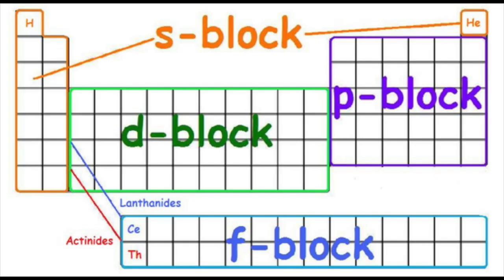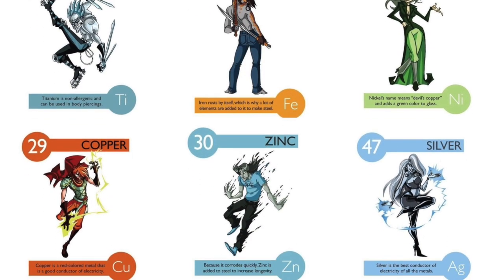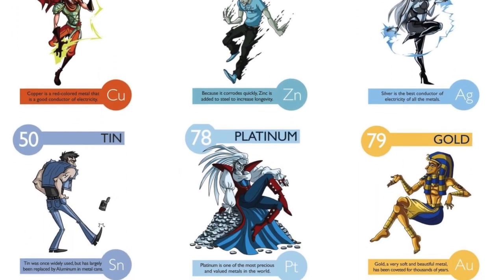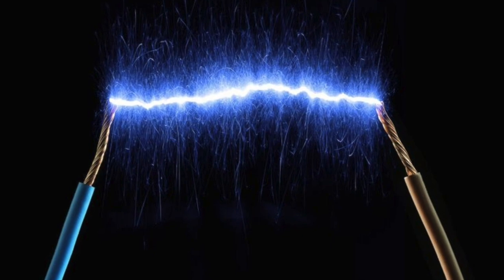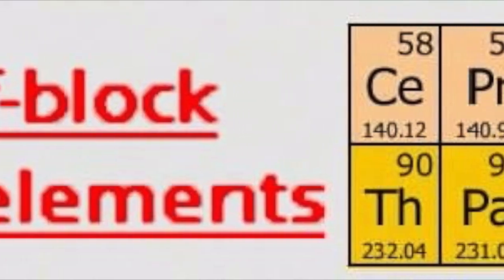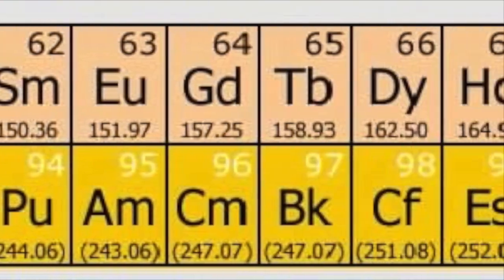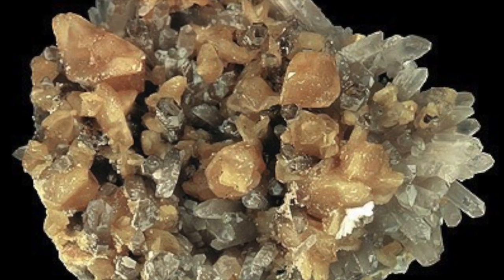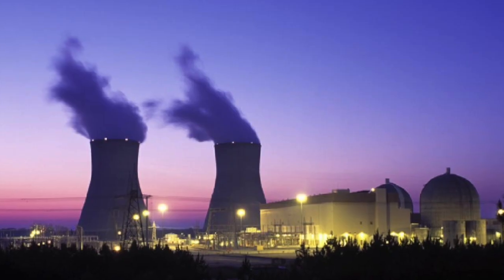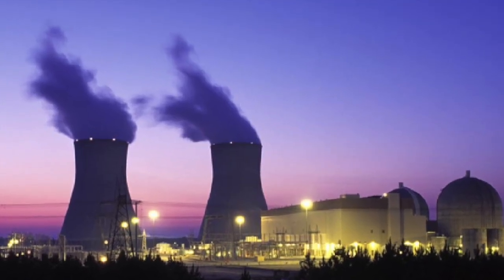In the D block are the transition metals. These elements may have more than one oxidation state, otherwise known as charge. Because they're metals, they conduct electricity. Finally, in the F block are the inner transition metals, which are broken into two groups. The lanthanide group are often rare earth metals and can often be found in ores. The actinide group are mostly man-made, except for uranium and plutonium, which are used in nuclear bombs.